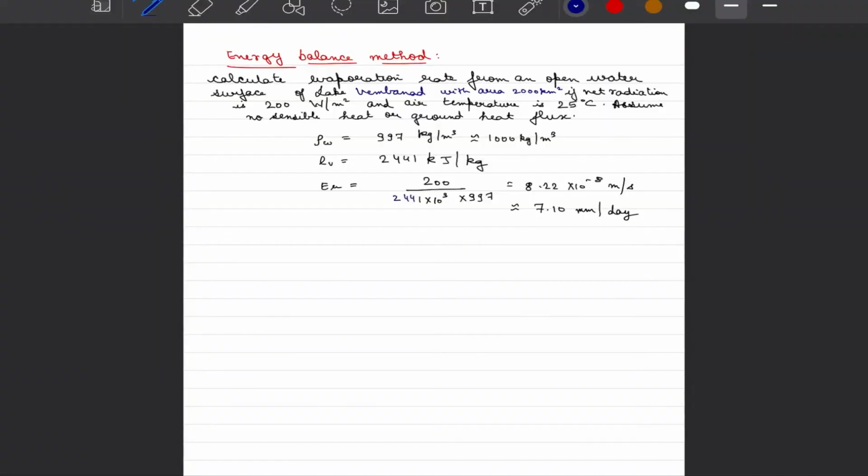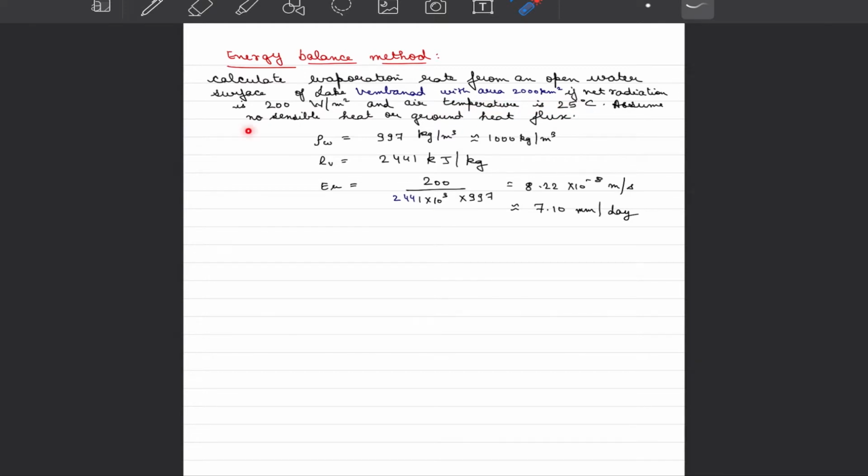Dear students, let us quickly discuss an example of energy balance method before we move to our discussion on the next set of methods to establish evaporation using the aerodynamic method. Now here the question is we have to calculate the evaporation rate from an open surface of Lake Vembanad, which happens to be the largest lake in India, situated in Kerala with an area of 2000 square kilometer, if net radiation is 200 watt per meter square and air temperature is 25 degrees Celsius.